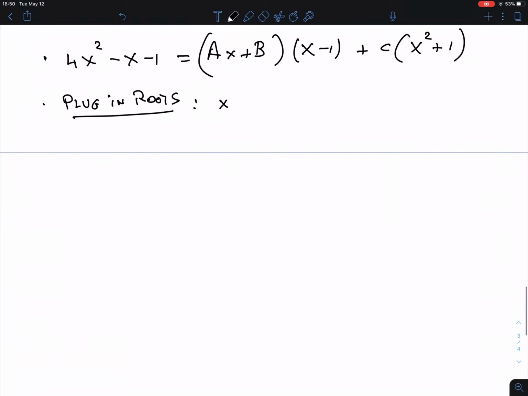That means x is 1. There's only one solution here. But okay, we'll plug it in. So we'll plug it in the left-hand side, so plugging in means in there as well as in there, right? So if I plug it there, I get 4 minus 1 minus 1, so that is 2.